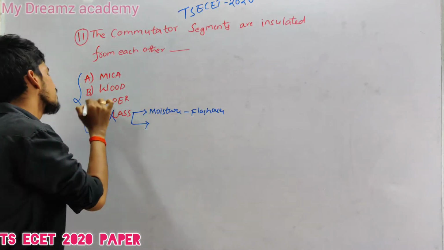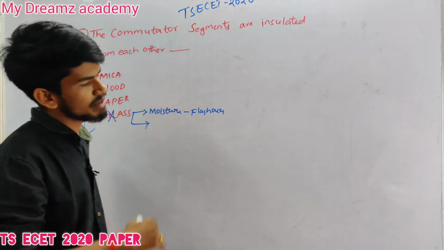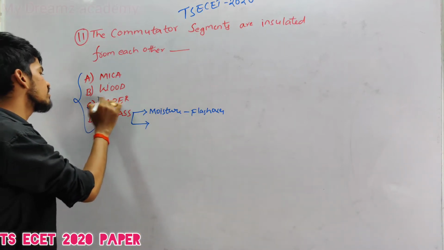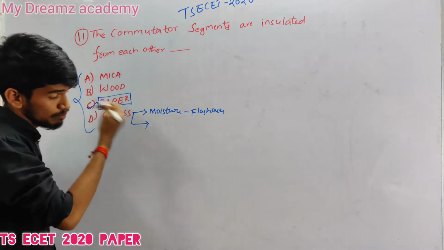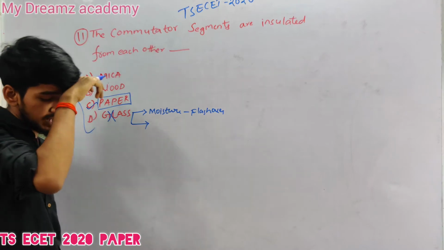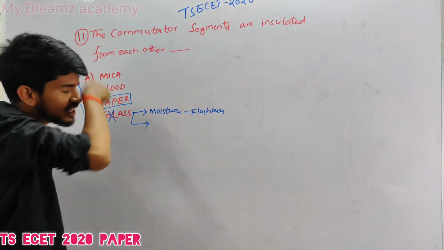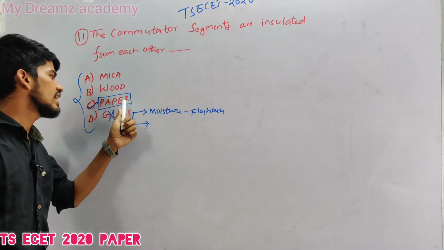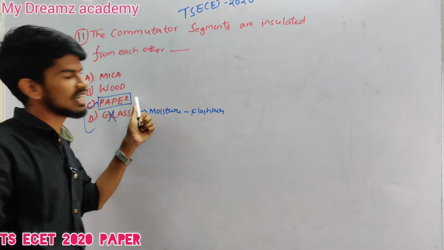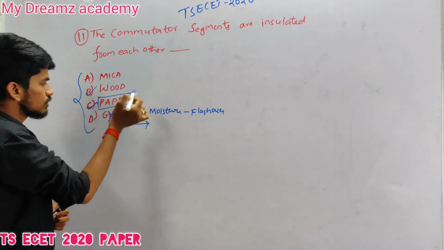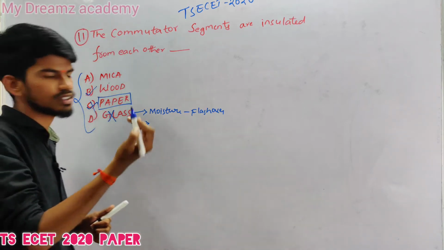Option C, paper. When we take paper as an insulating material, its thickness will be very small compared to all other insulating materials. Also, if paper is exposed to moisture, it causes rust-like damage and may also degrade. So paper is also not used.